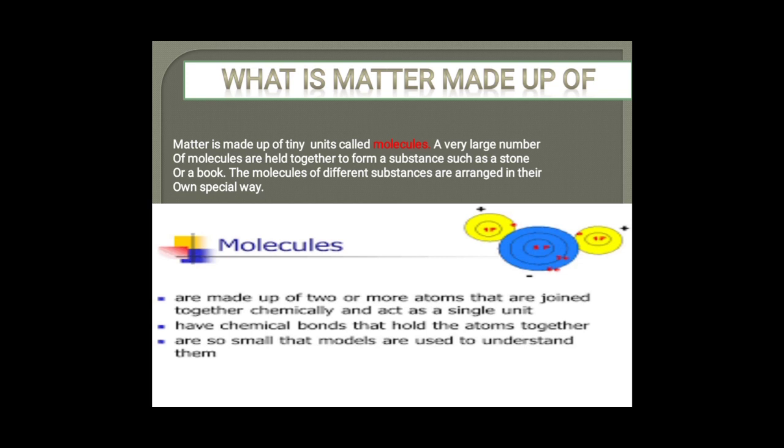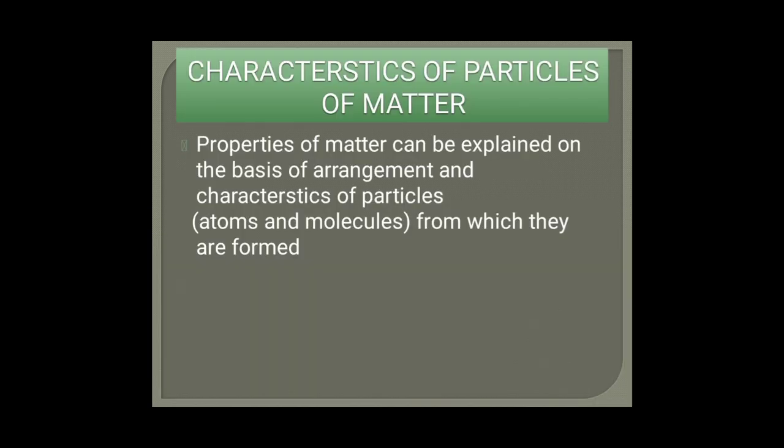When two or more than two atoms join together, then they form a molecule, and atoms join together with the help of chemical bonds. Then I told you some examples like hydrogen molecule, water molecule, nitrogen molecule, and carbon dioxide molecule. So atoms join together, then they form molecules, and when a large number of molecules join together, then they form a substance. Today we will study about characteristics of particles of matter.